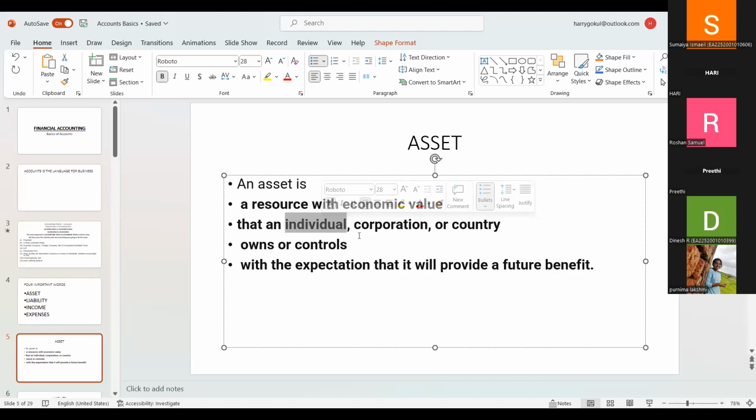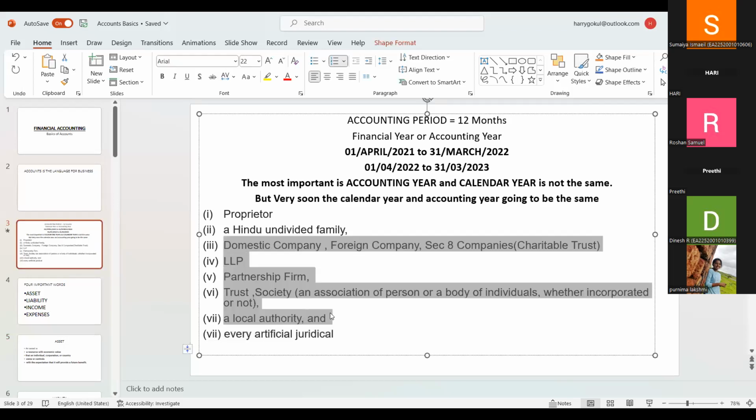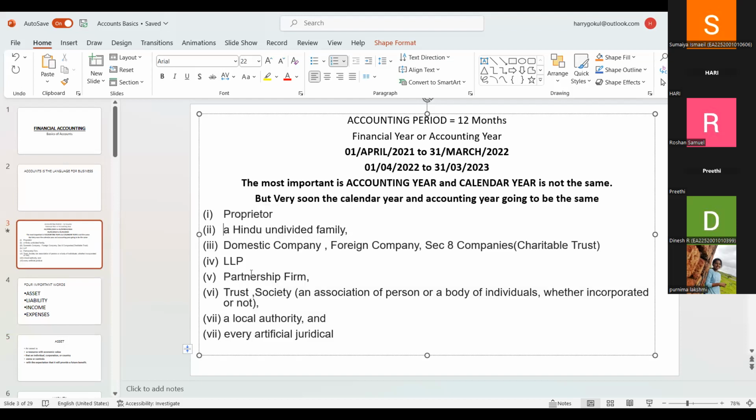Just imagine it's a private limited company. As an example, ITC owns a manufacturing company. They produce Classmate notebooks. It's a company, a corporation. That's an organization, a group of persons. The group of persons forms a domestic company. All those things are groups of persons. They are not individual. A proprietor is an individual. Other than that, there are groups of persons.